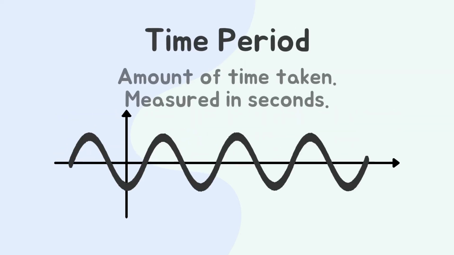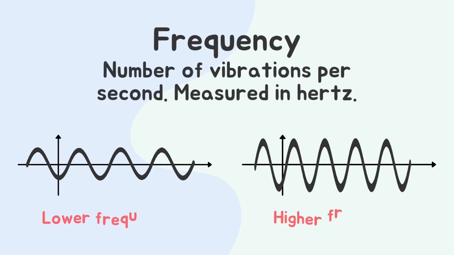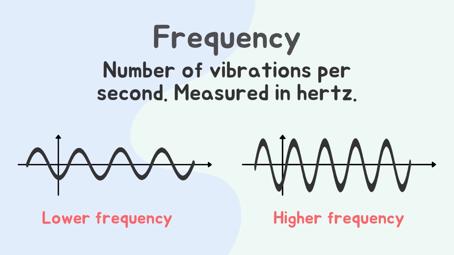The second is time period. The time period refers to amount of time taken. The time taken by vibrating particles to complete one vibration cycle is the time period for that particle. The time period is measured in seconds. The third is frequency. Frequency refers to the number of vibrations per second. It is measured in hertz. Frequency tells us how frequently the particles of a medium vibrate when a sound wave goes through them.